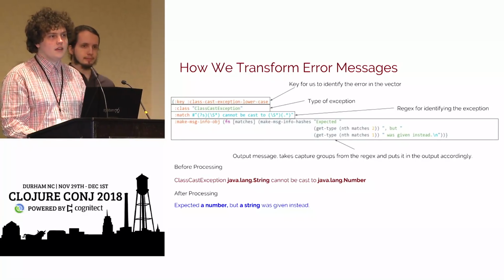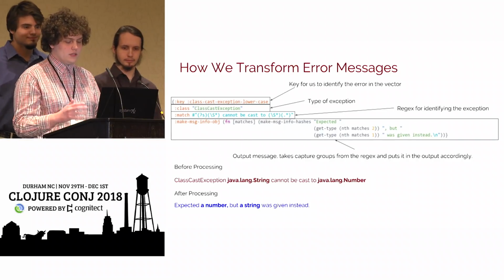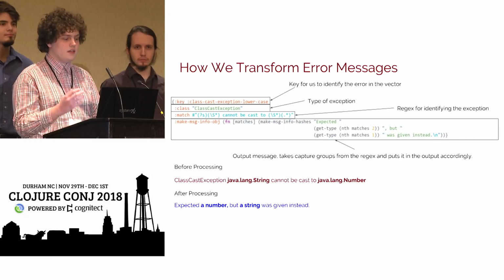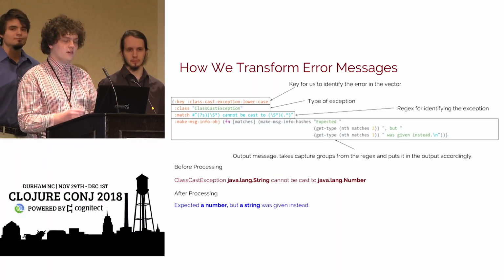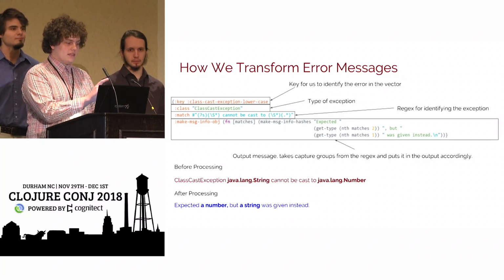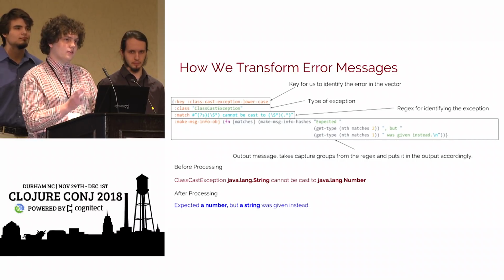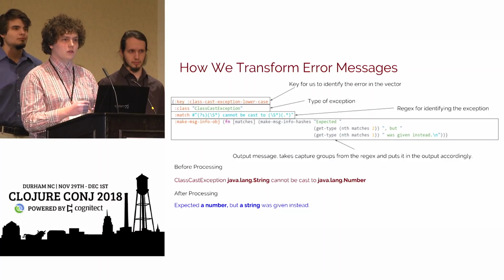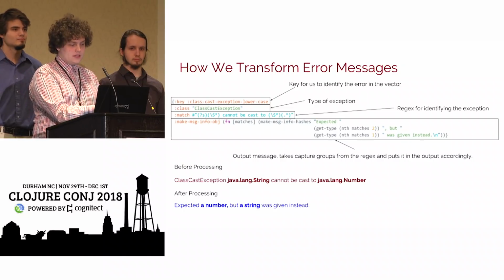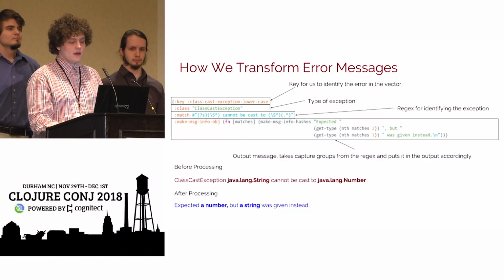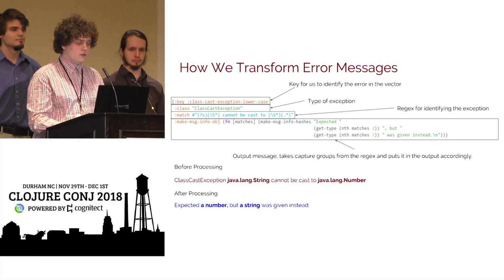All right, so once we've gotten the error back from all of the middleware, we essentially have to send it to a printer. The way that we're going to process all of these errors is we're going to take the error message and its class. We first go through this massive vector of maps and compare against that class. Once we've found the class, we can do regular expression matching on the actual error message itself. Once we've done that, we have these capture groups from the regular expressions, and we use those to build our new error message with this make-message-info object.